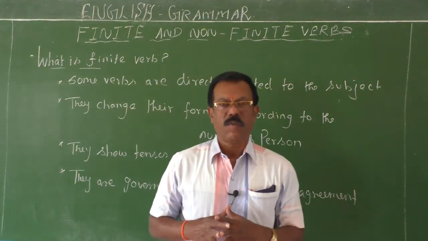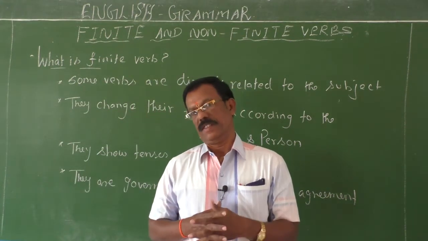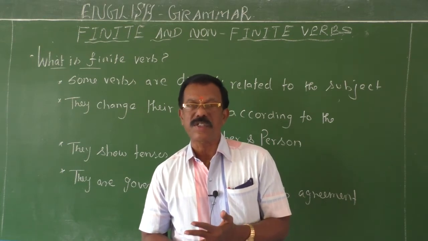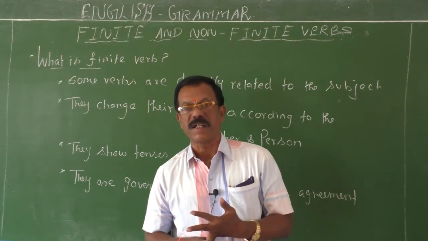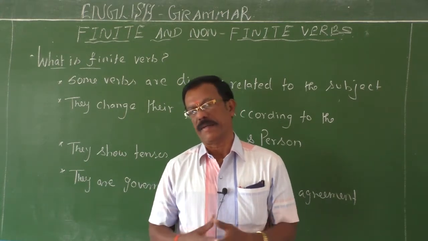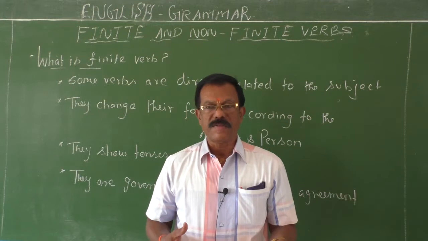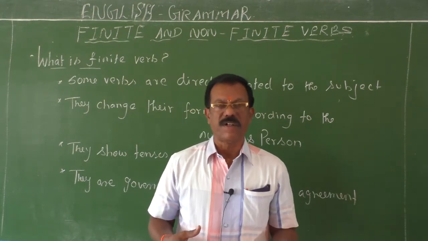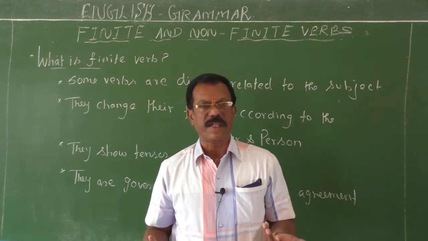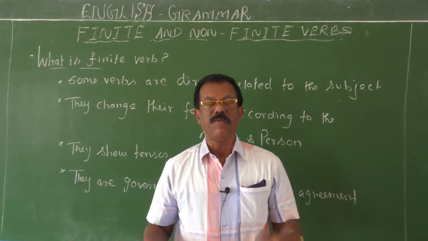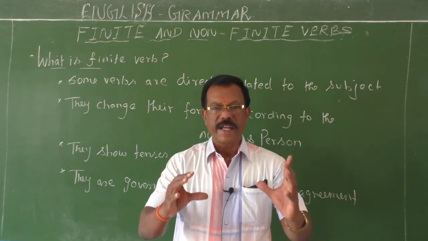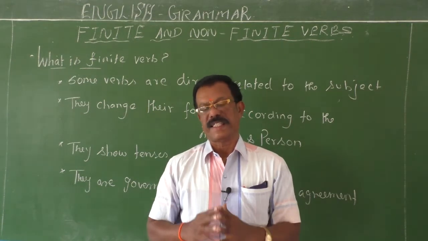You know children, what is a verb? A verb is an action word. It shows an action. It also shows the position and status of a person or thing. So verbs are classified into many types by the grammarians: finite verbs, non-finite verbs, strong verbs, weak verbs, main verbs, auxiliary verbs. Further they are classified into many types. In today's class, we are going to take finite and non-finite verbs for discussion.